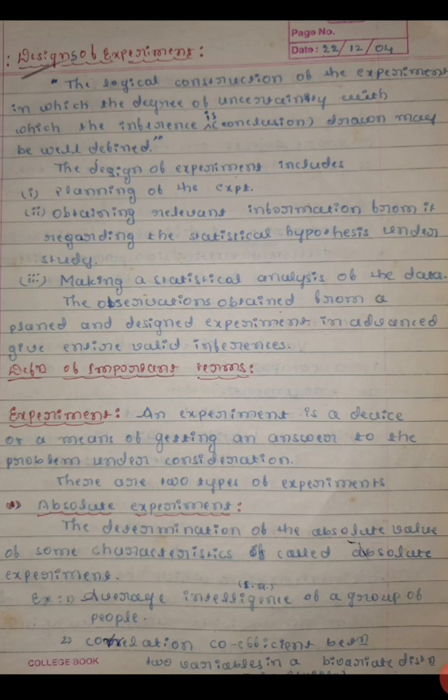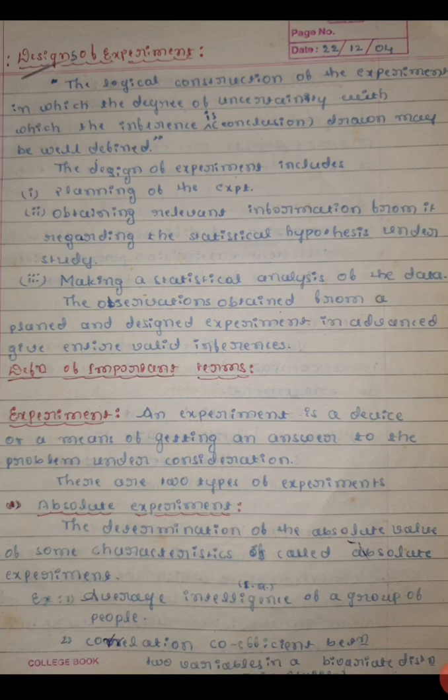The logical construction of the experiment, in which the degree of uncertainty with which the inference or conclusion is drawn may be well defined.